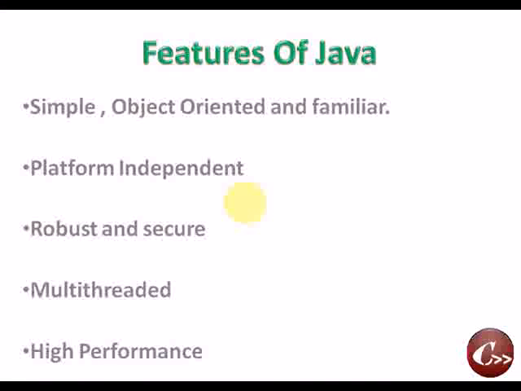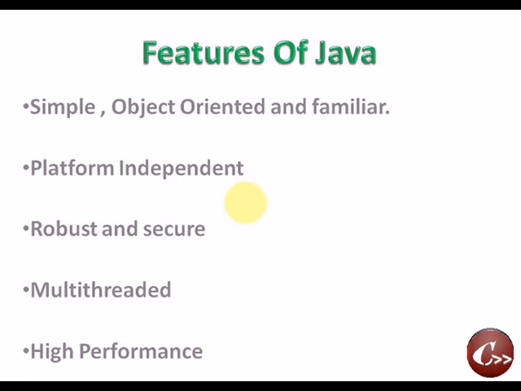The next is the features of Java. What are all the important concepts and features of Java? The first one is that Java is simple, object oriented and familiar. Java is very simple, and why it is object oriented I have already discussed in the previous slide. And Java is familiar because if you know C or C++, you can learn Java very easily. So it is familiar.